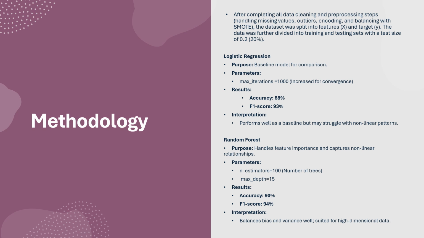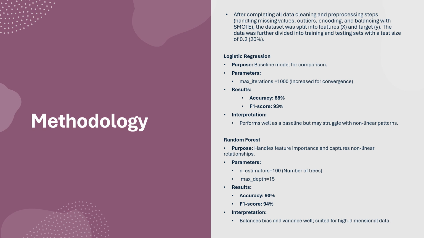Logistic regression. This worked as a baseline model for comparing the metrics, as it is very simple and interpretable and works well with linear relationships. We configured it with max iterations as 1000 to ensure convergence. As you can see, the results were an accuracy of 88% and an F1 score of 93%. This shows that it performs well as a baseline but may struggle with non-linear patterns.